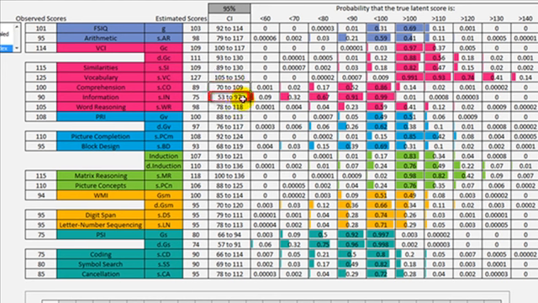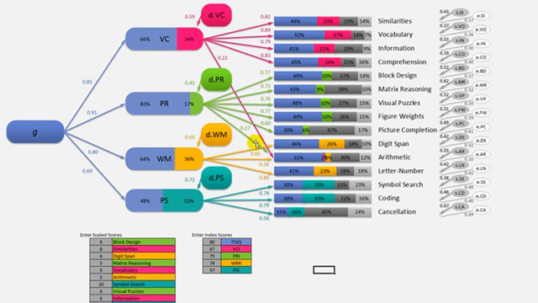Comprehension? No. Information. 53 to 97, that does not contain 100. This information score of 8, or 90 index score, is significantly different from this GC of 109. We can see that the development of GC is a bit above average and a little bit better on the vocabulary front and a little bit worse on the general knowledge front. The tests of GV, their confidence intervals all contain 100, as is true of all of the rest of the subtests.